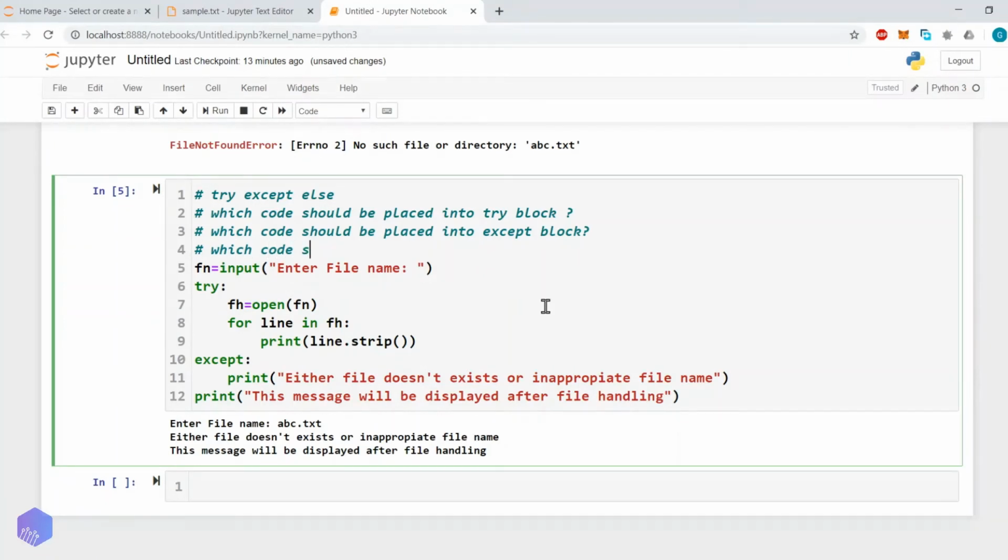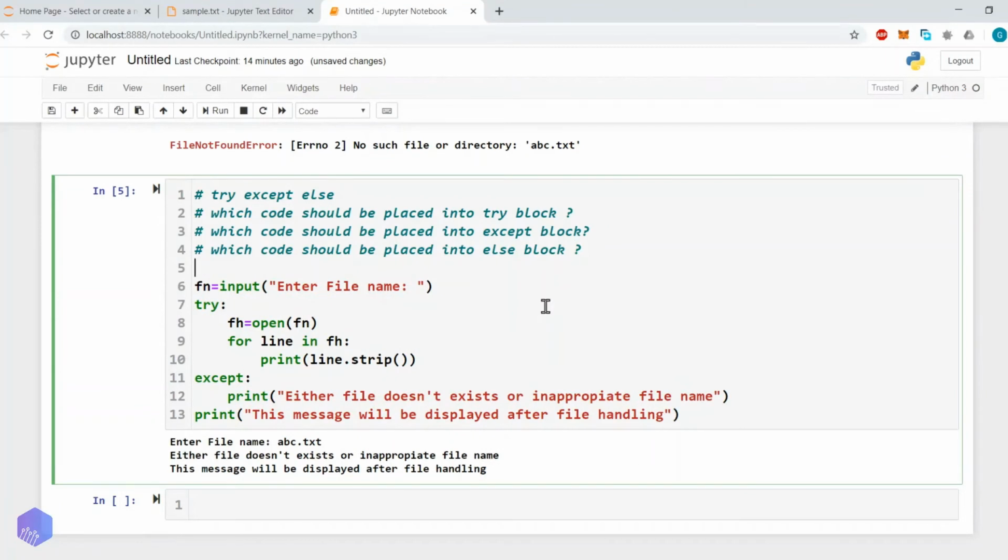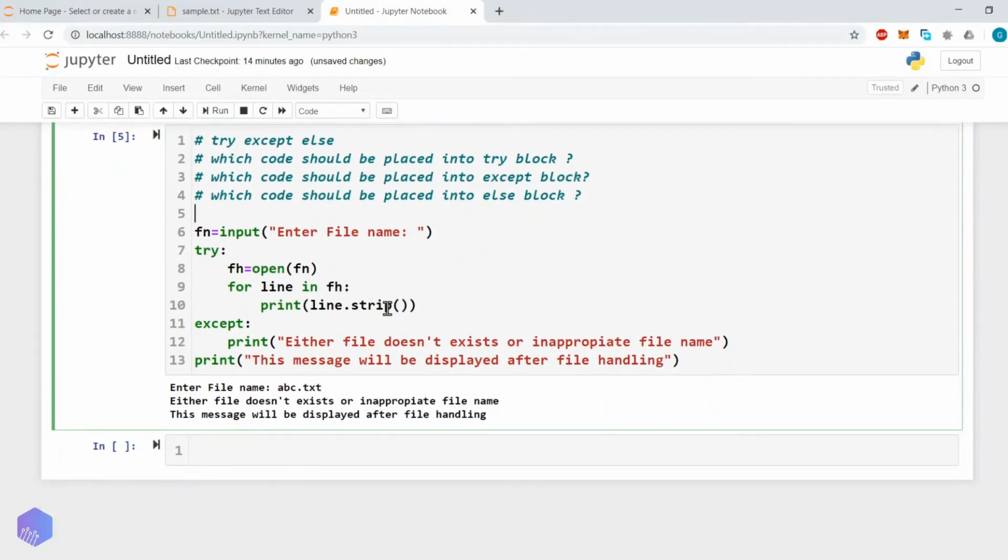Now next question: which code should be placed into the else block? This is very interesting. The code which is not going to generate any type of error should be placed into the else block. Now if we look at this program, we can convert it into try, except and else. So here